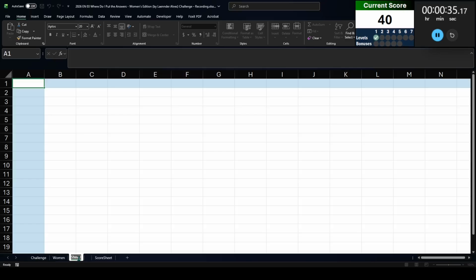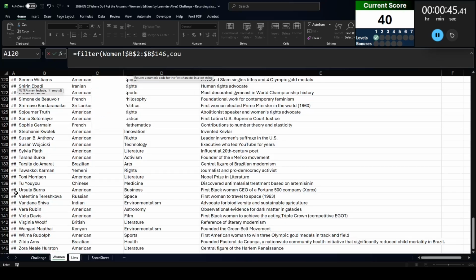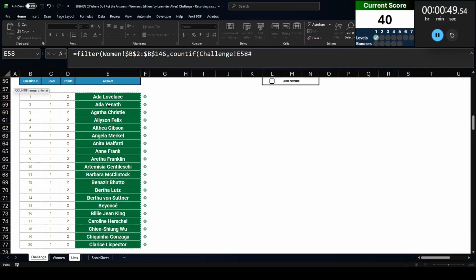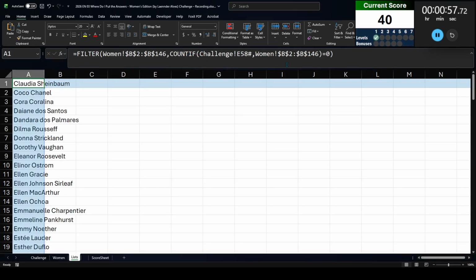So I'm going to call this lists, and for this list, I'm going to filter the original list of women that I just used here, and I'm going to filter that for how many of them don't show up in level 1. So I'm going to count if the answers for level 1 and compare that to that women list there. And if that equals 0, then those women are going to show up on this new list.